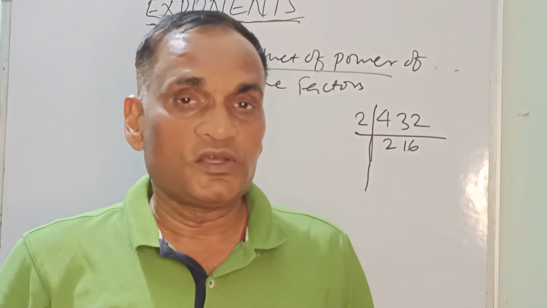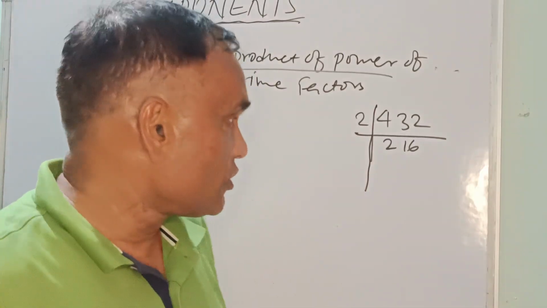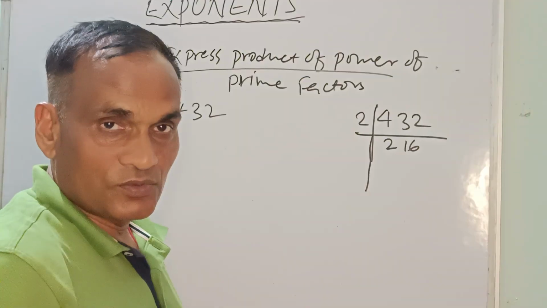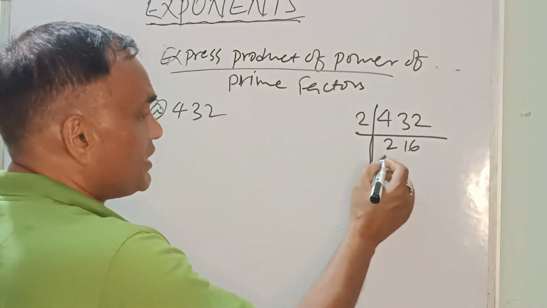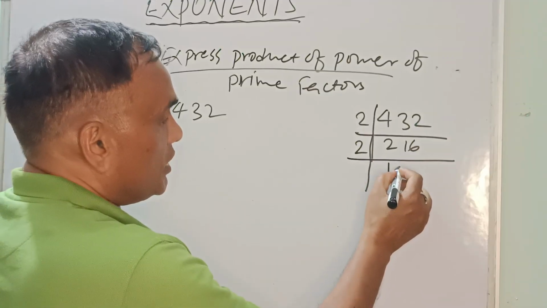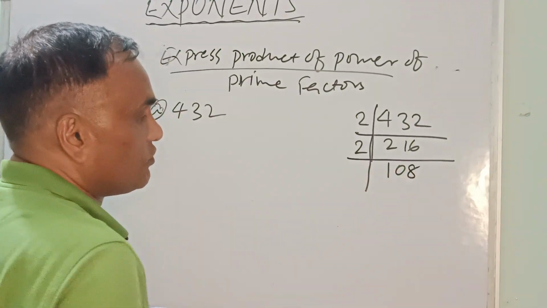Now 2 times 216 is 432. Again we'll break this: 2 times 108.